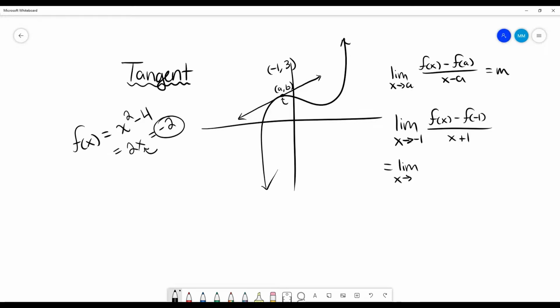The limit as x approaches -1 of f(x), which is x squared minus 4, minus, and if I plug -1 into here, I get -1 squared, which is just 1, minus 4. So it's minus a negative 3, or just plus 3, over x plus 1. And then we just combine like terms.